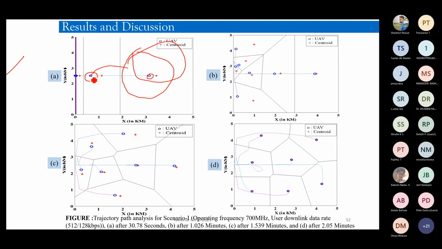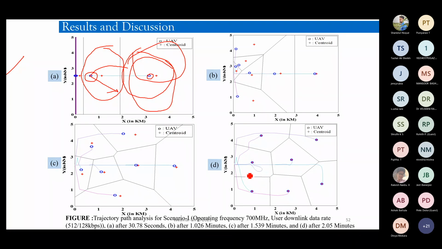So as soon as this UAV is moving towards its new target location, this area is going to change dynamically along with it, right? So they are interdependent, depending on each other, right? So this is a dynamic kind of scenario, and all the drones have to follow that dynamic mechanism in order to satisfy the user cases, right?